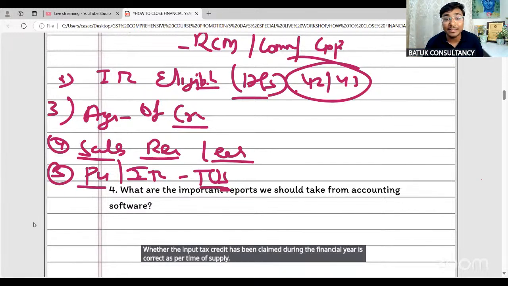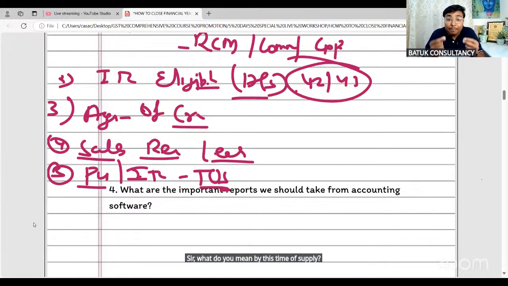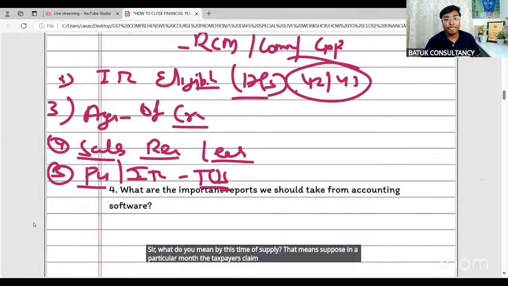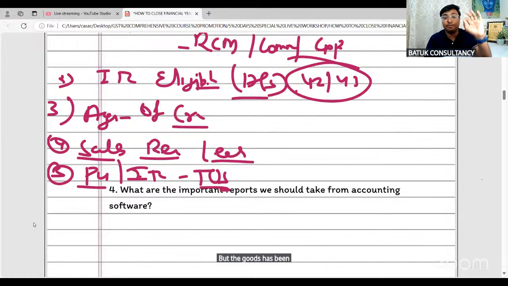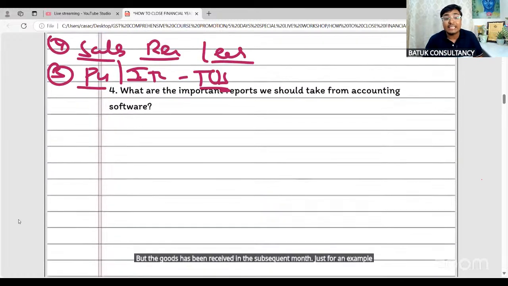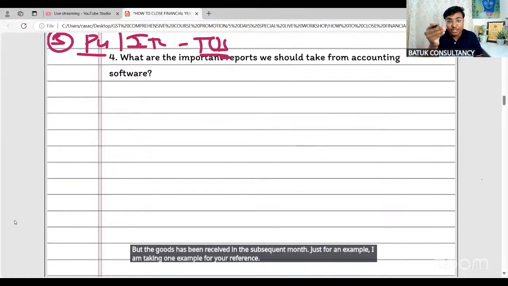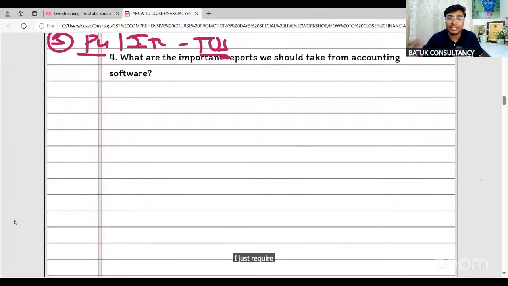Sir, what do you mean by this time of supply? That means suppose in a particular month the taxpayer has claimed the input tax credit based on the invoice which is there in GSTR 2B, but the goods have been received in the subsequent month. Just for an example, I am taking one example for your reference. I just require your 100% attention on the screen.